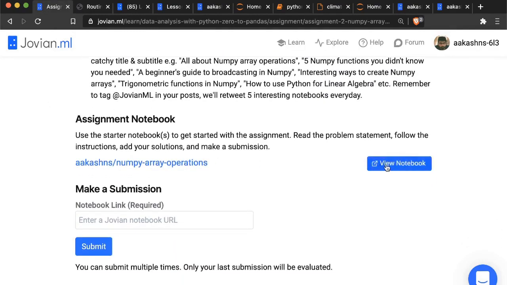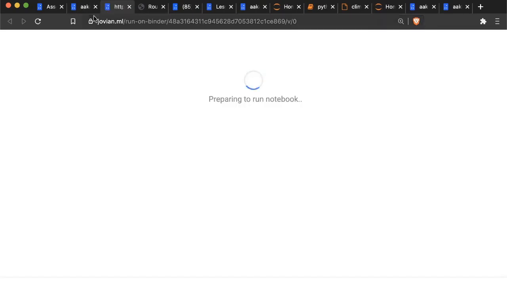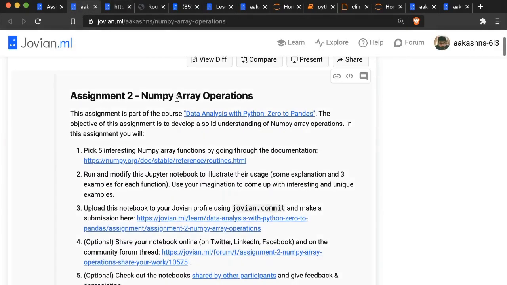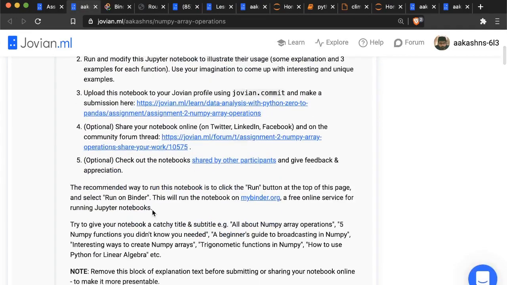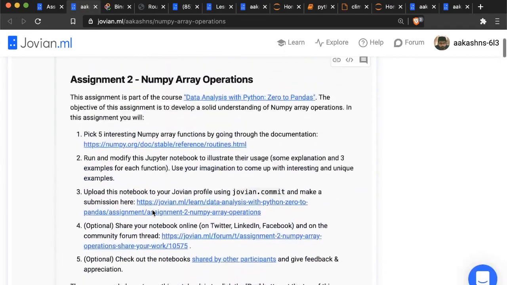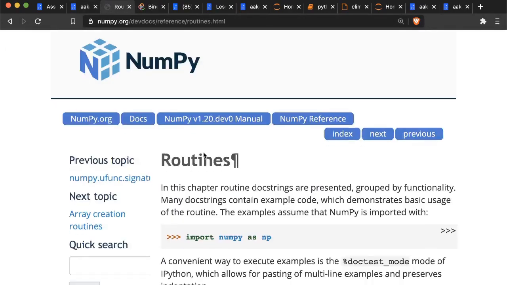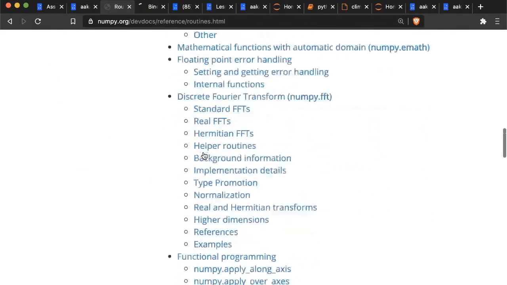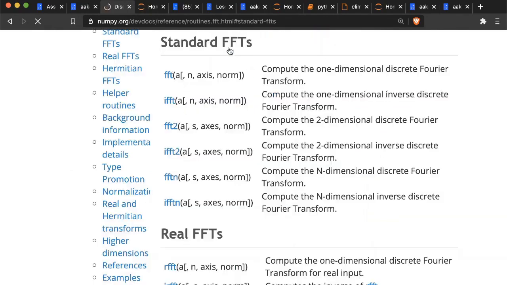So let me just open up the starter notebook here, and let me just quickly click run. The starter notebook contains some instructions. So you can see assignment 2 contains a bunch of instructions here. But the idea is that you will go through the documentation and pick 5 interesting functions. For example, just as an example, let me pick something related to Fourier transforms. If calculus is of interest to you, you could pick that.